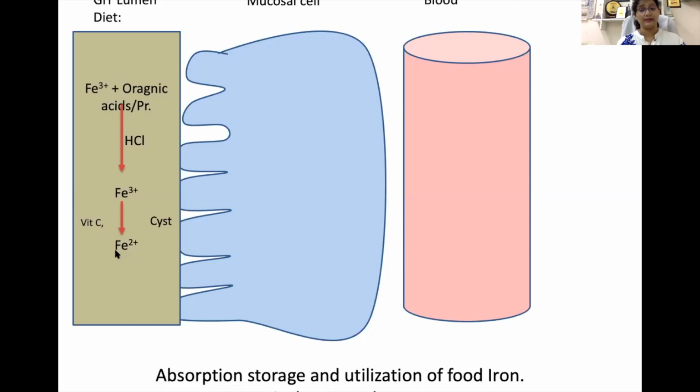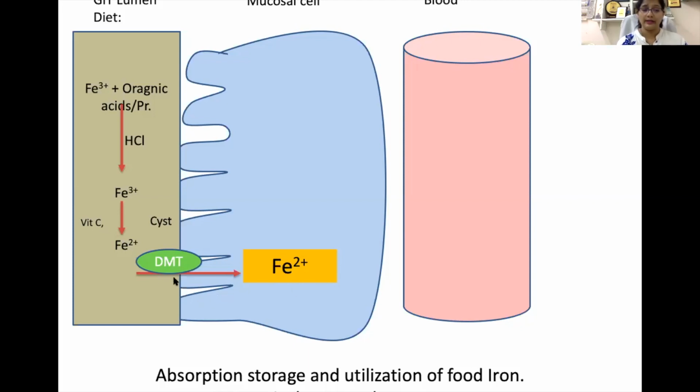As we all know, this ferrous form can be transported. Now, why only the ferrous form can be transported? So here is the answer. There is a carrier protein, which is known as the divalent metal transporter. This protein will transport this ferrous ion from this GIT lumen to the enterocyte.